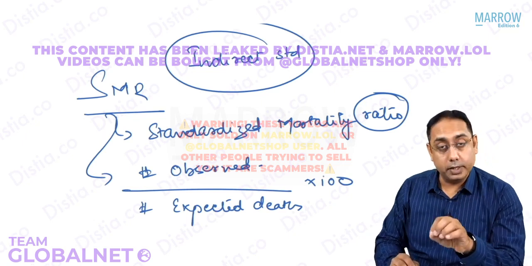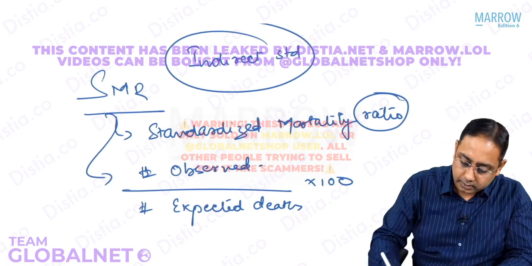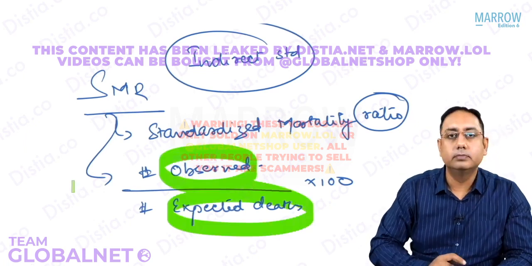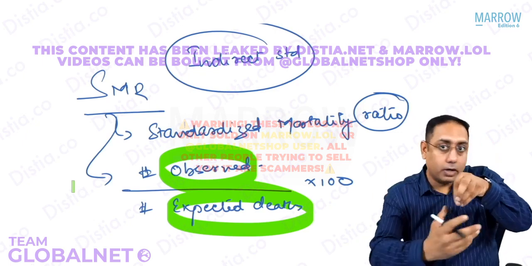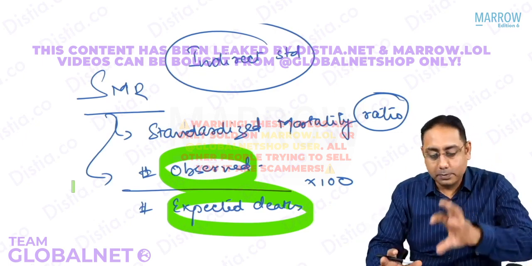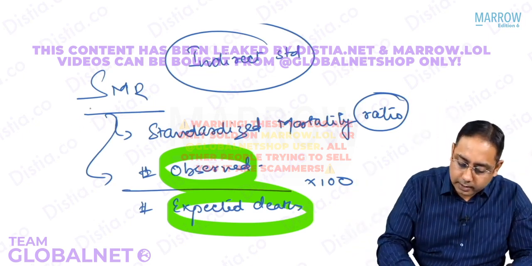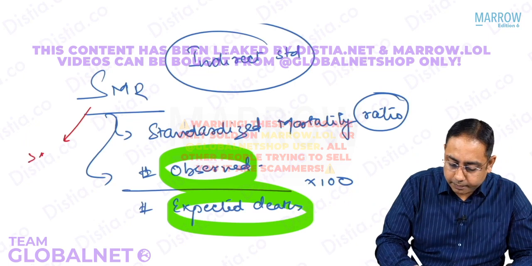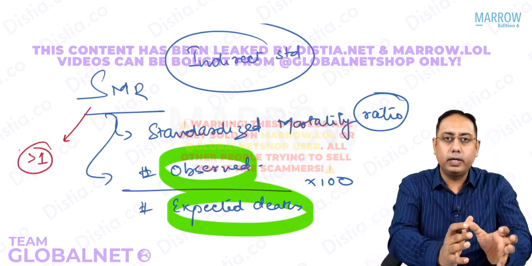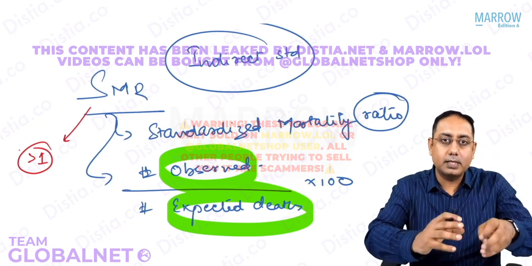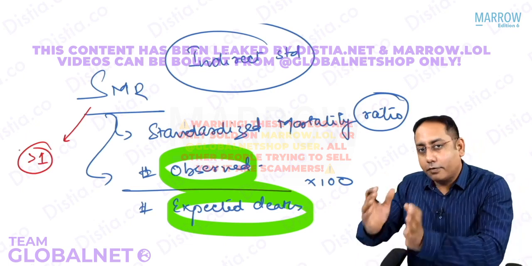Please note, it's a ratio expressed in percentage. But the essence is, it is a ratio. The observed deaths are not out of the expected deaths. The observed deaths are separate, the expected deaths are separate. If the standardized mortality ratio is more than 1, we think that whatever occupation you are assessing, that occupation has higher death rates. It's a high risk occupation compared to the reference standard.